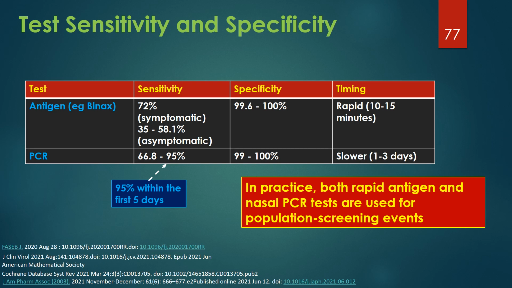The PCR test may have as high as a 95% sensitivity within the first 5 days of infection. The PCR test is valuable for testing those at higher risk of being infected, like individuals who are close contacts of cases, on quarantine, or are clinically suspected of being infected, like symptomatic individuals. Having said that, in practice, both rapid antigen and PCR tests are used for population screening events.